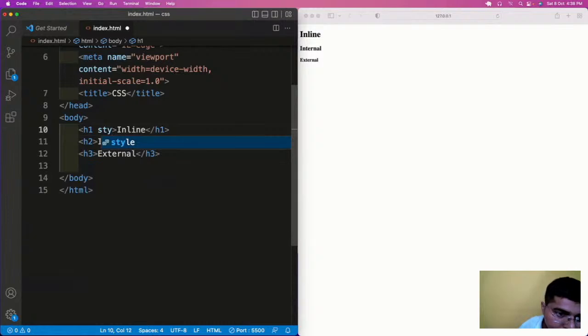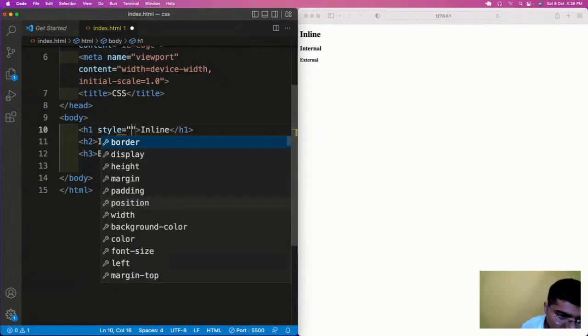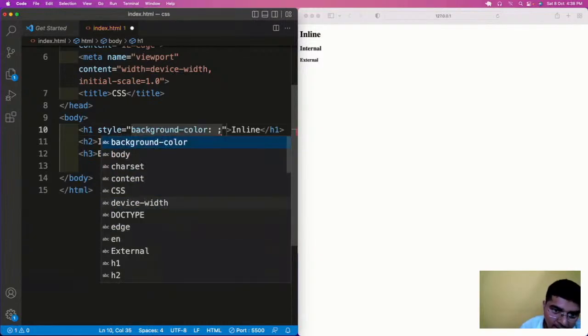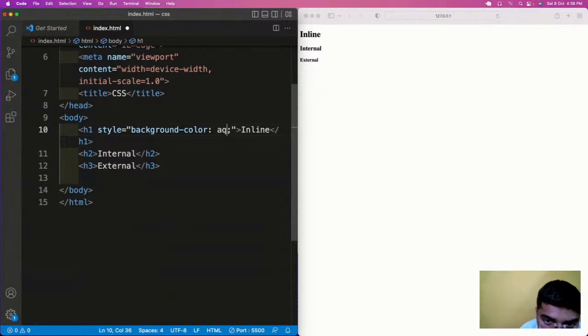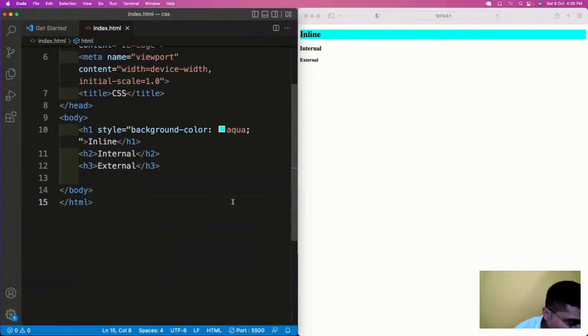In this style we use a background color, and we will be using aqua. So instantly, directly to the HTML element, I have added the CSS.